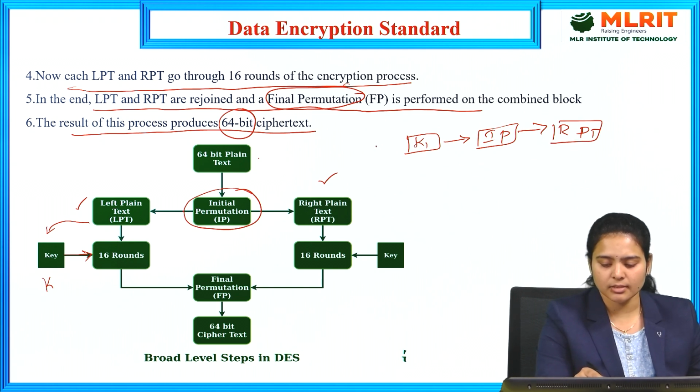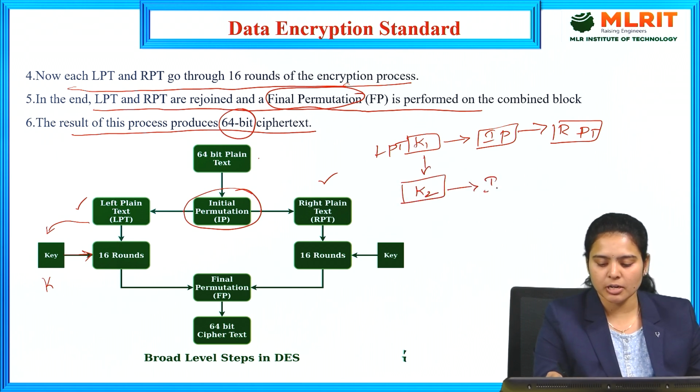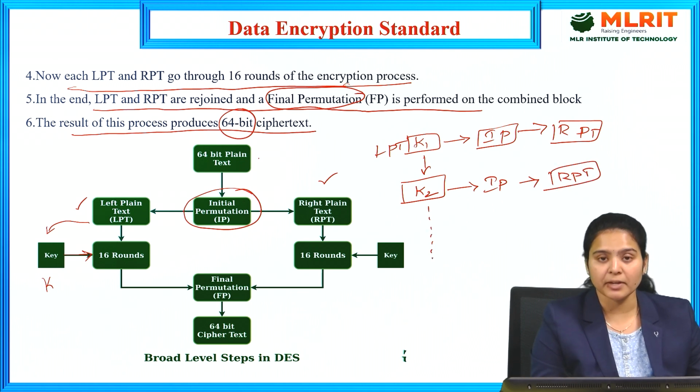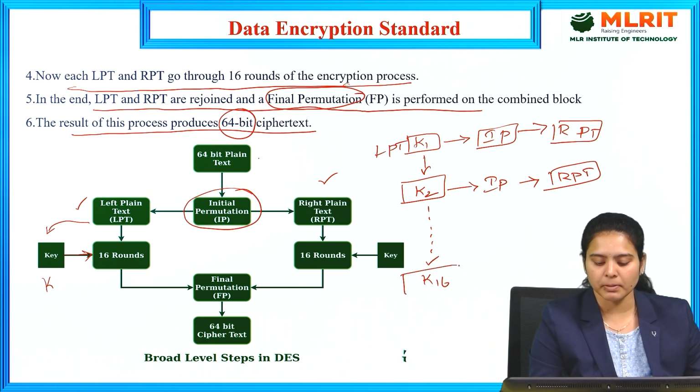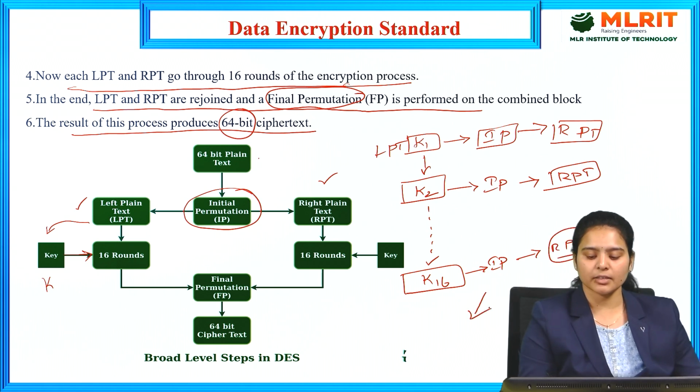K1 process, that is the left side of the plain text process, and next there will be a K2 process of initial permutation and the right side of the plain text process. Like that we need to perform until the K16 permutation process. Means we need to get the initial permutation with the right side of the plain text process until we get to the final permutation process.